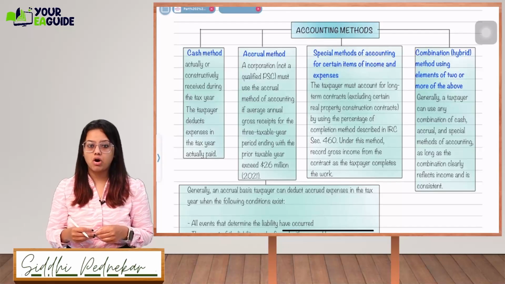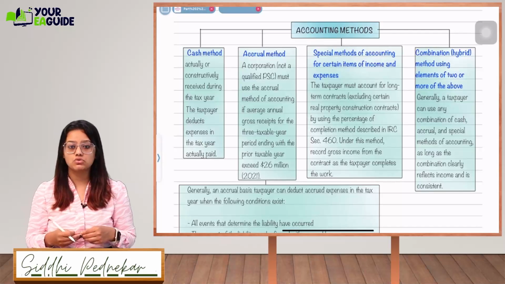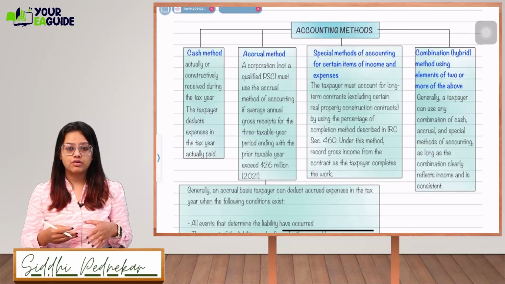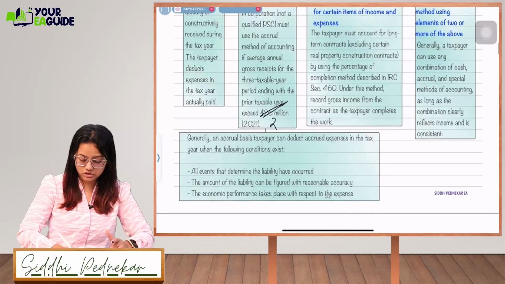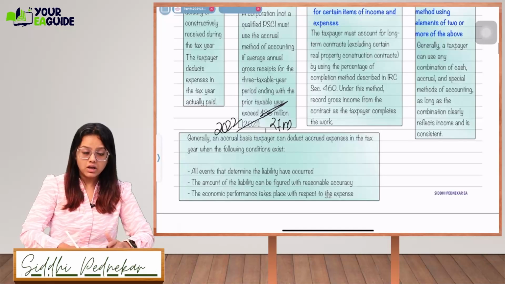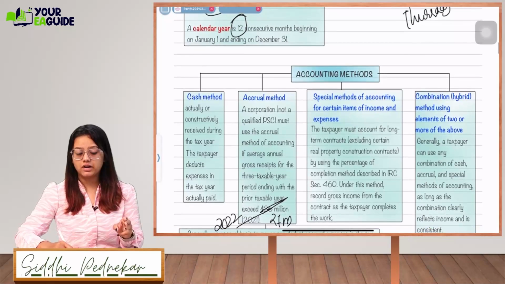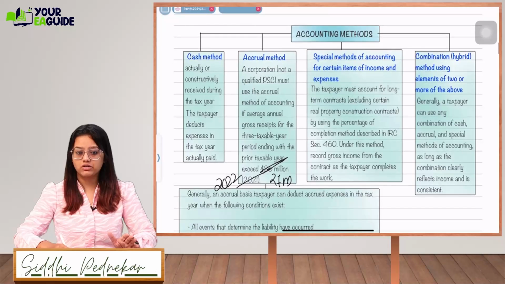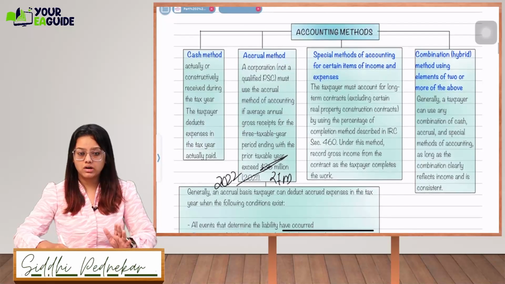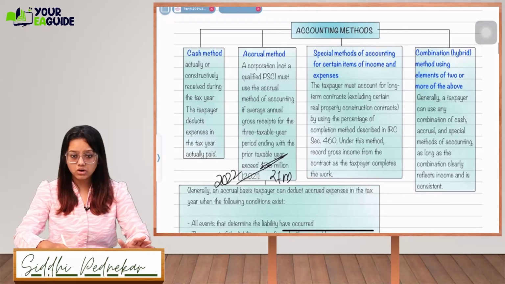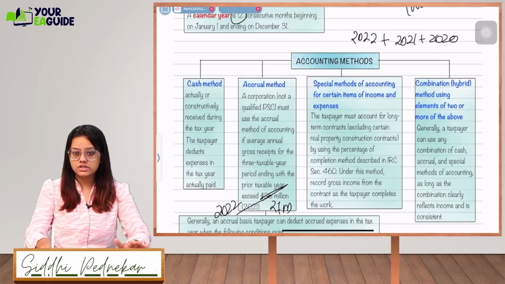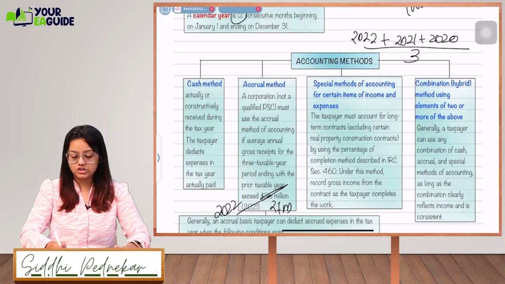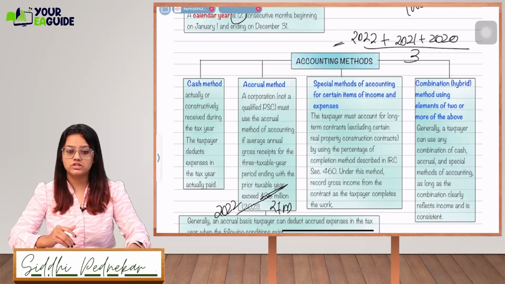Accrual method: a corporation which is not a qualified PSC must use the accrual method of accounting if average annual gross receipts for the 3 taxable years, guys please make a change over here, it's 27 million for 2022. For the 3 previous taxable years, if you have average gross receipts of 27 million or more, you must use the accrual method of accounting. Previous 3 years including 2022 means take 2022 plus 2021 plus 2020, take the gross receipts of all 3 years, divide by 3 to make it an average, and check whether this is up to 27 million or more than 27 million.